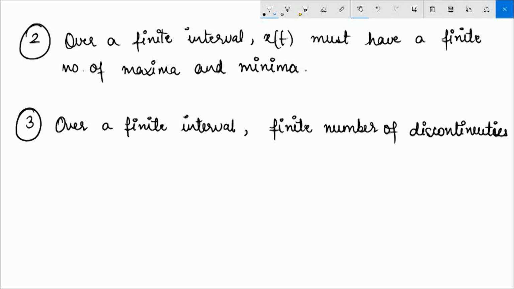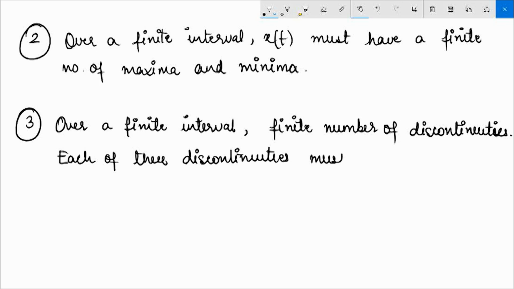That means over a period, if there are discontinuities in the signal, the number of such discontinuities should be finite, and each of these discontinuities must be finite. That means the type of discontinuity should be finite, like a jump discontinuity, and not a discontinuity where the signal becomes infinite. That is not a finite discontinuity.